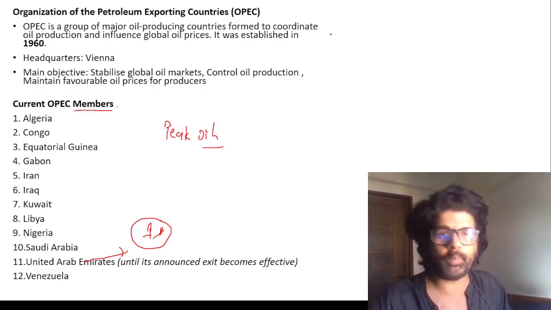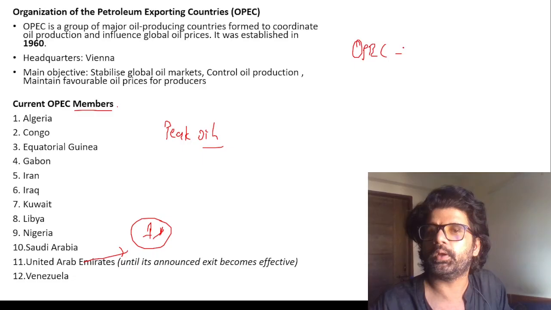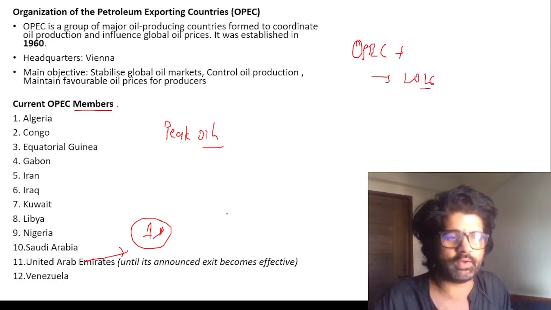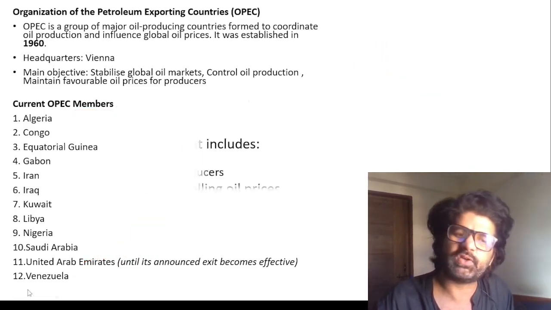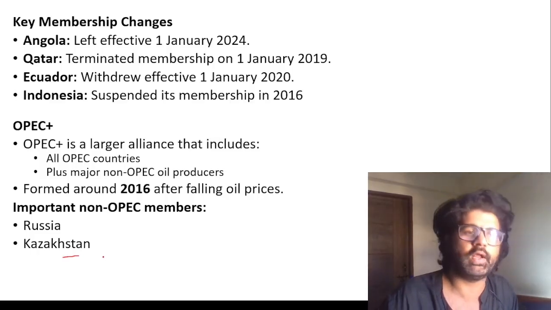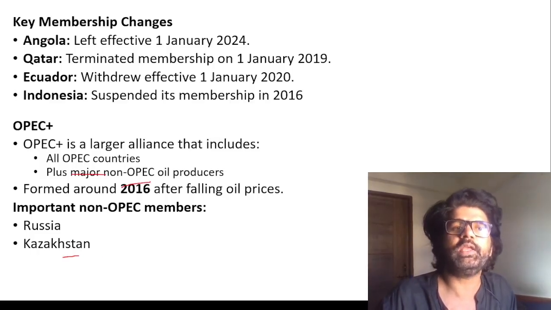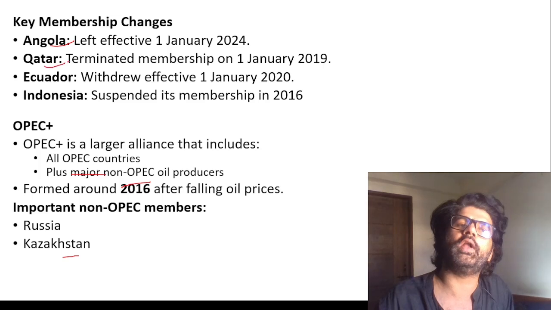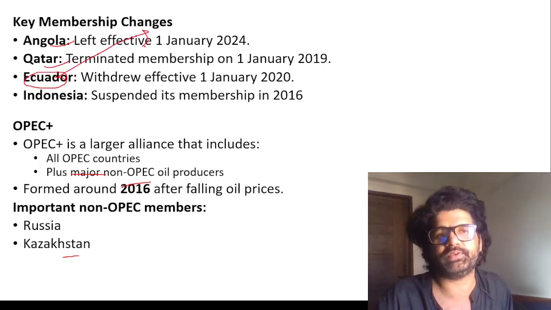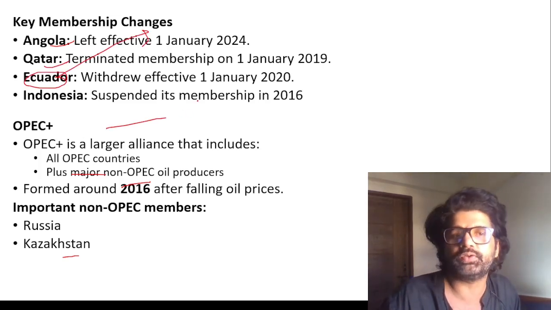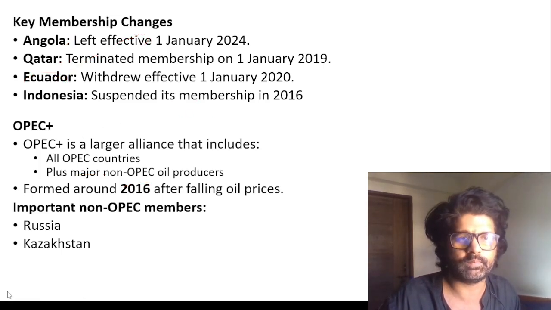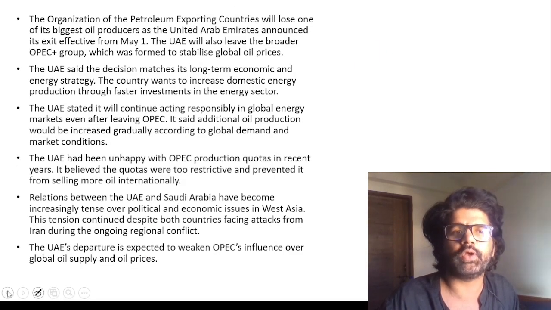Then there's something called OPEC Plus, which was established in 2016, which contains countries like Russia and all. Russia is there, and then Kazakhstan is there. So OPEC Plus is a larger alliance. Even earlier there were Angola, Qatar, Ecuador. Ecuador is in South America, Indonesia and all. So slowly and gradually they all left. Maybe many of them did not like Saudi Arabia's hegemony.